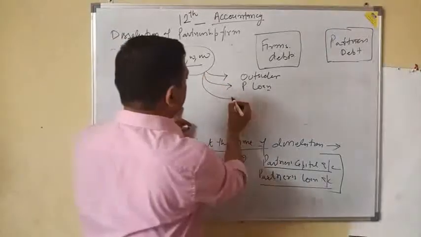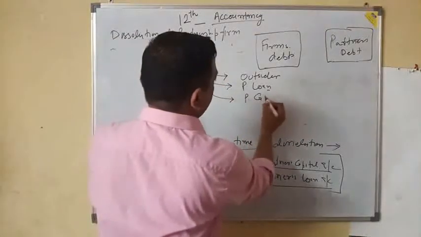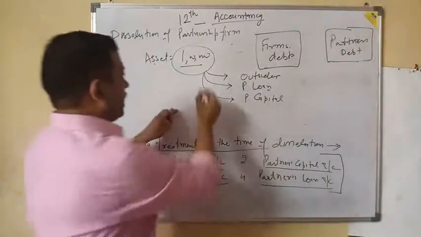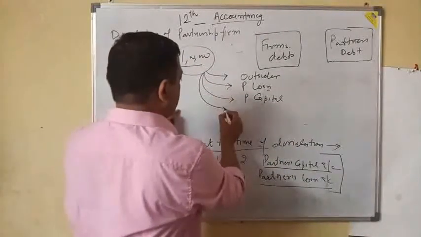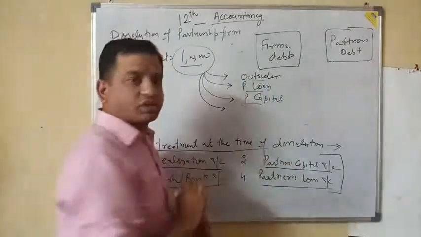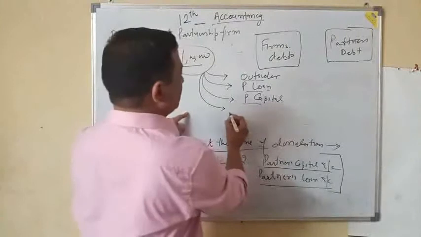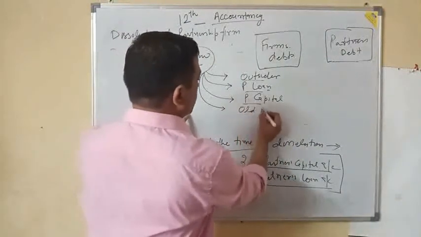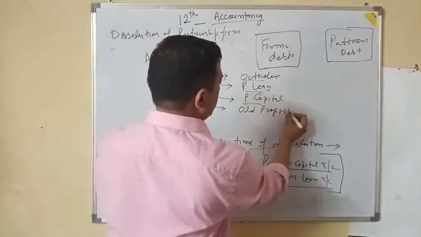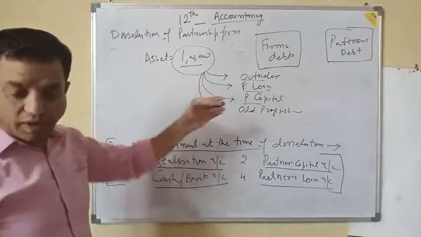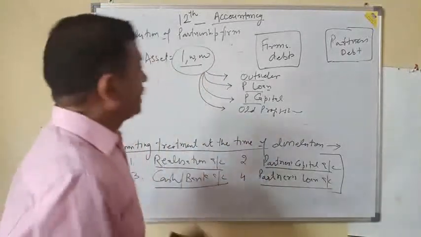Third, it will be paid to the partner's capital. And if anything is left after making all these three payments, then the remaining profit will be divided among the partners in their old profit sharing ratio. This is the appropriation of amount when the asset is realized.